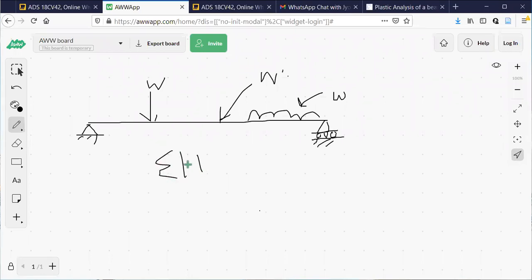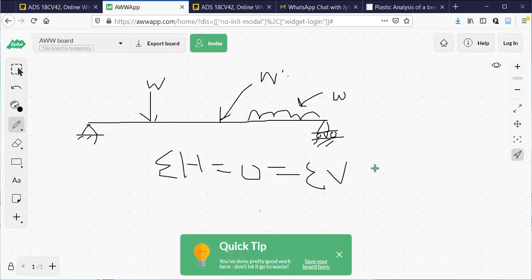Sigma H equal to 0, sigma V equal to 0, sigma M equal to 0. So using the three conditions of equilibrium, I'm able to find out three unknowns. The unknowns are at the support. Support has to resist these forces. These two supports will resist the forces and moments produced by these forces.